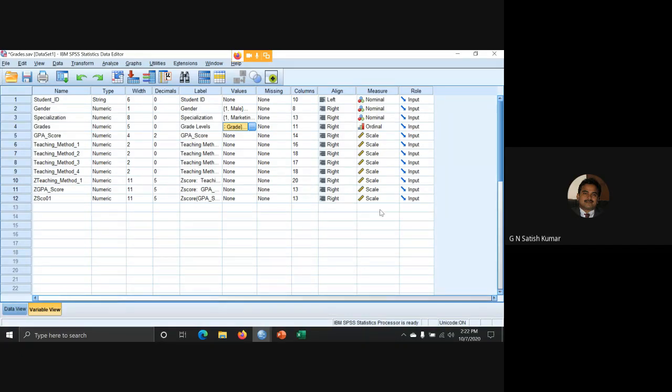For example, generally in demographic variables, they take marital status, married, unmarried. You want to know, is there any significant difference between marital status towards the income or some other variable. Then marital status is exactly two levels, so you must use t-test. But in the same marital status, if you have married, unmarried, widowed or divorced, then we must use ANOVA. If it is more than two levels, we must use ANOVA. If it is exactly two levels, then we use t-test.